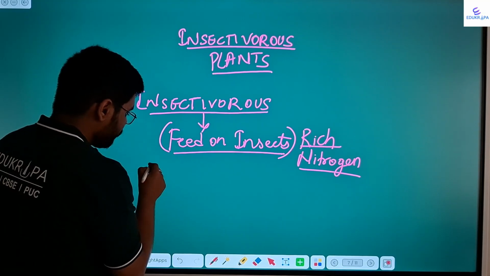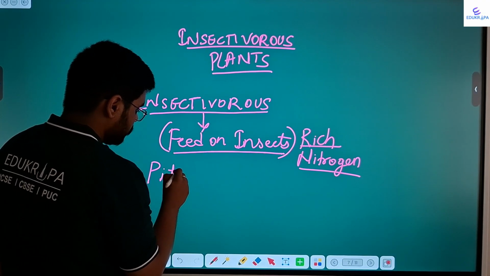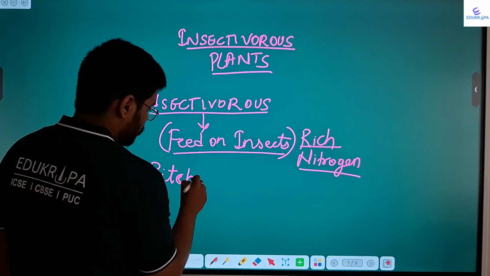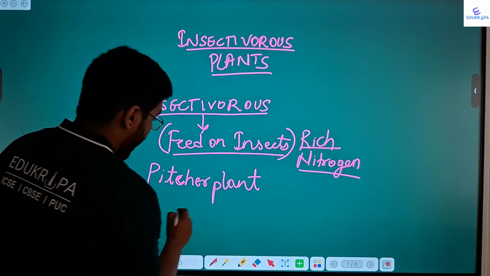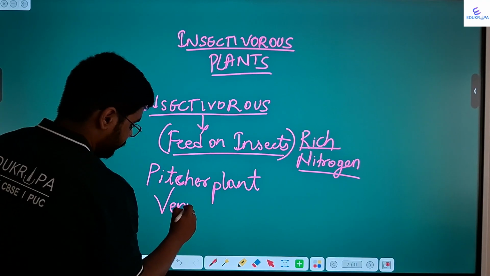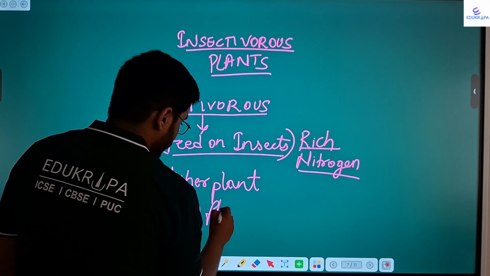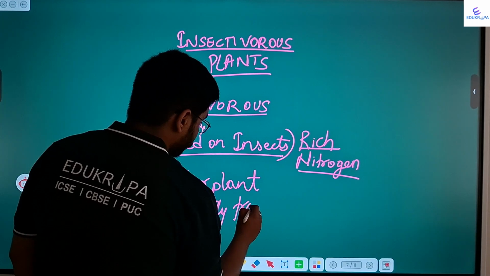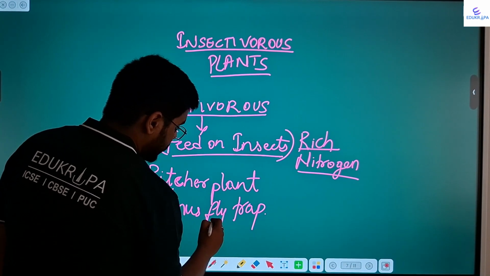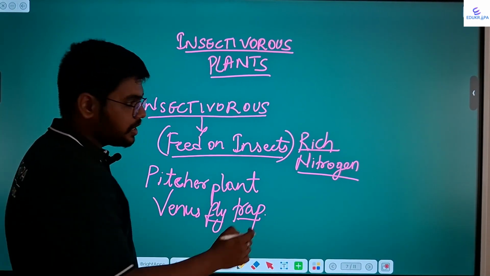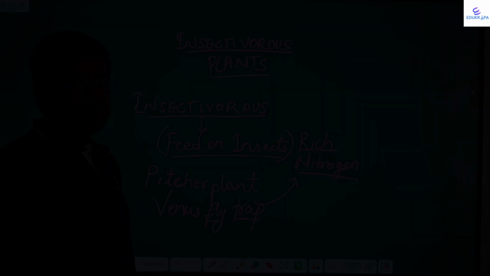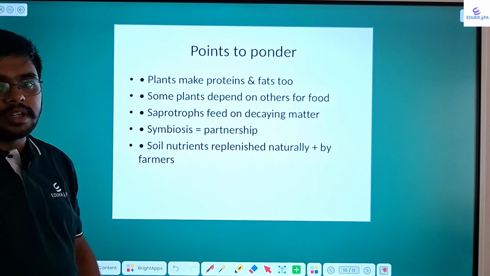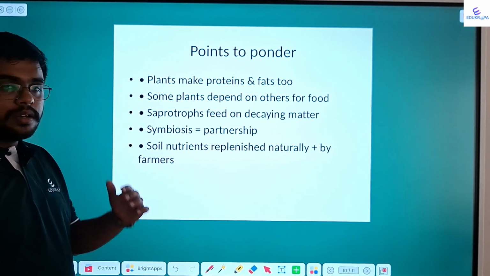For example, pitcher plant and Venus flytrap. As the name suggests, Venus flytrap usually traps flies, which are rich in nitrogen, to replenish its nitrogen. So, points to ponder. Till now, in this chapter, what did we learn?